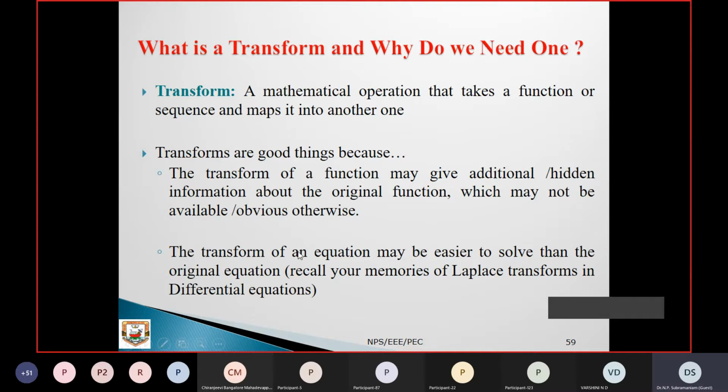You can have the Fourier transform, right? Or the Laplace transform. We can convert one domain to another domain. If your time domain goes to the frequency domain, it is called a Fourier transform or frequency transform. We are converting one domain to another domain.